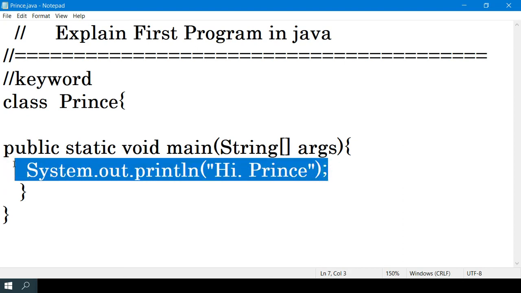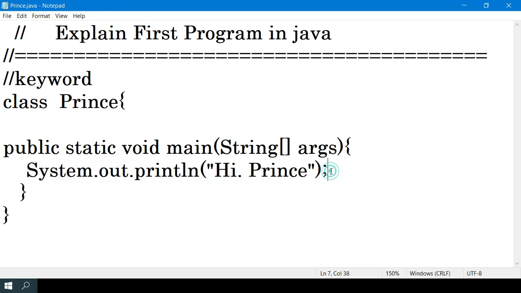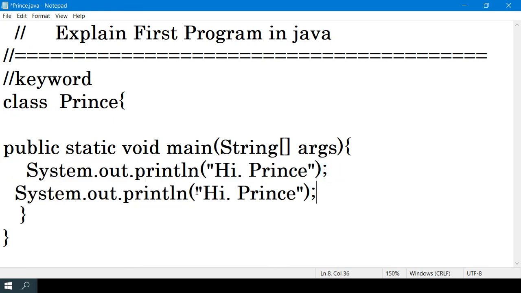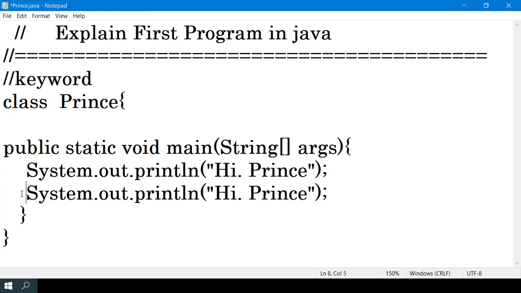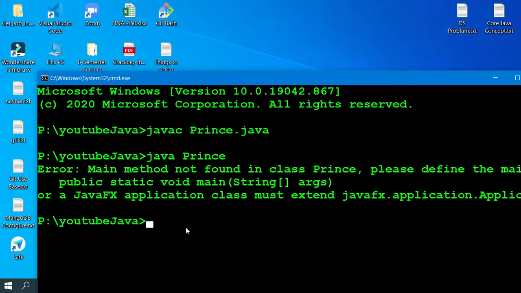So like that you can do it and compile, and I hope you understood the explanation of the first program in Java. Finally, I'm going to compile and run this program. Just save it. I have written hi prince two times, so you will see it two times.